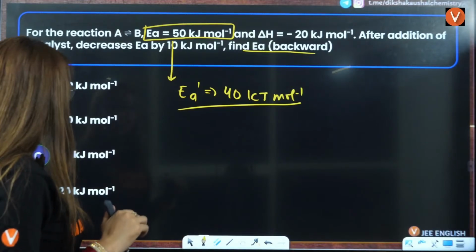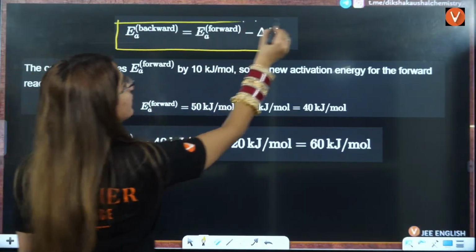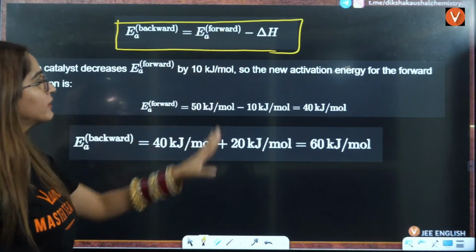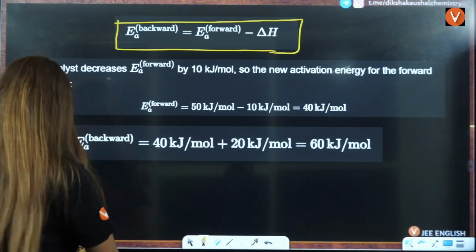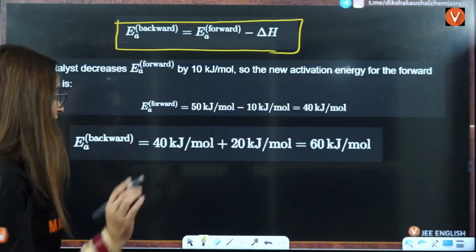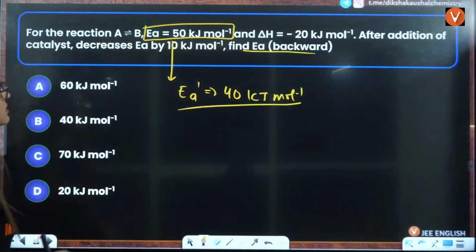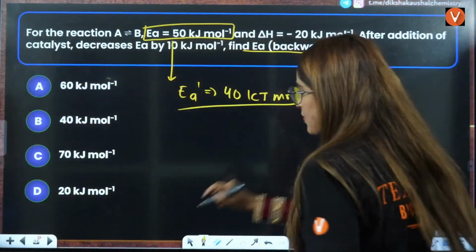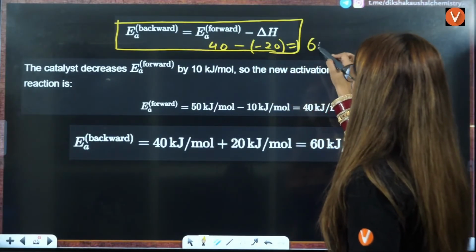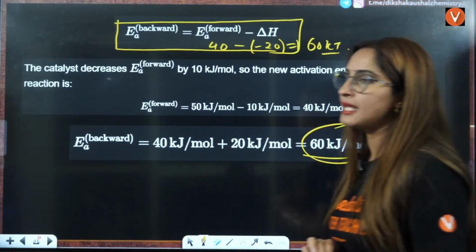And we know that Ea of backward is equal to Ea of forward minus delta H, right? The Ea of forward now is 40, because here it has decreased by 10, right? So I'll directly put the value, here it is 40 and this delta H is given to me, that is minus 20, right? So I'll directly put the value, that is minus 20, that will correspond to 60 kilojoule, right? So the answer will be 60 kilojoule per mole.